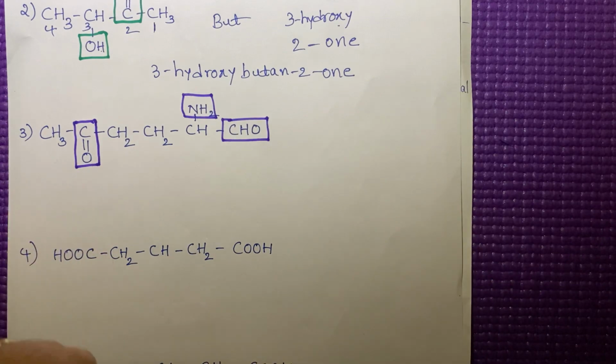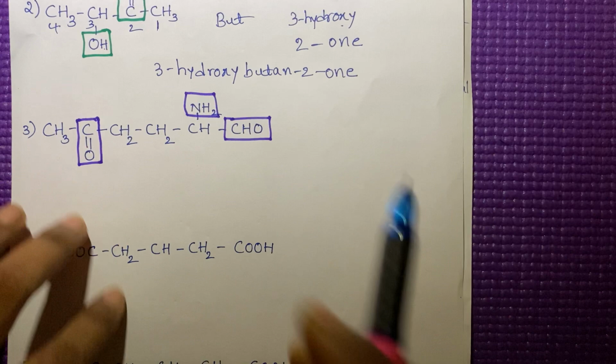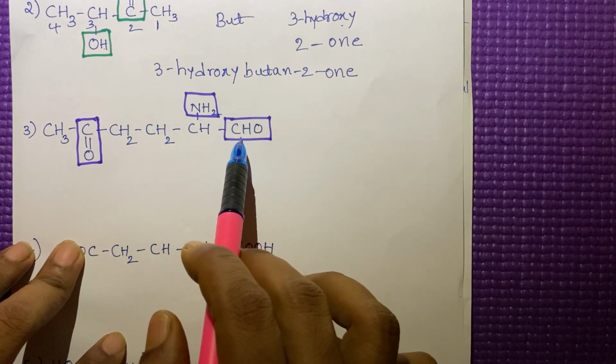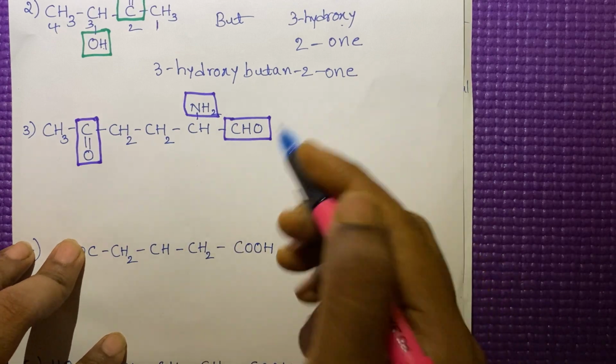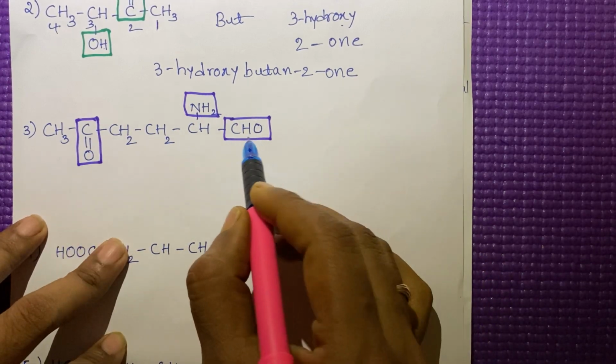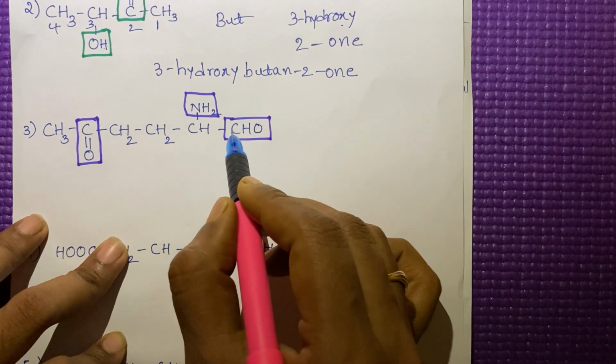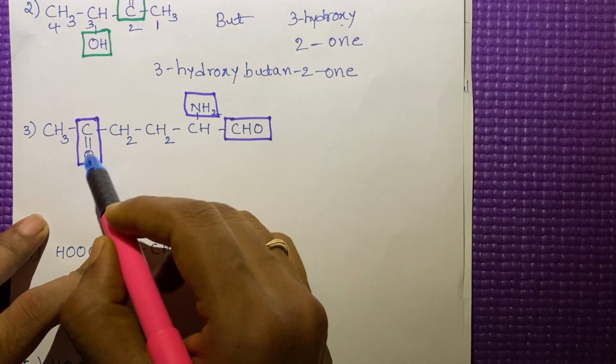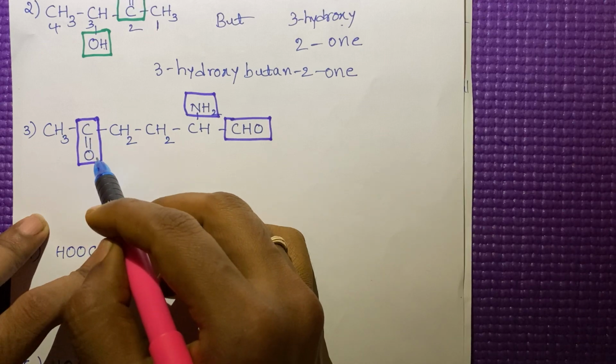In this case, how can we give the numbering? See here, among these 3 functional groups, the aldehyde group gets the higher priority. So we have to give the least number for this. Next, if you compare the amine group and ketone group, the ketone group will get the higher priority.